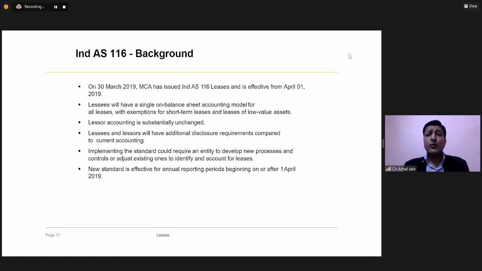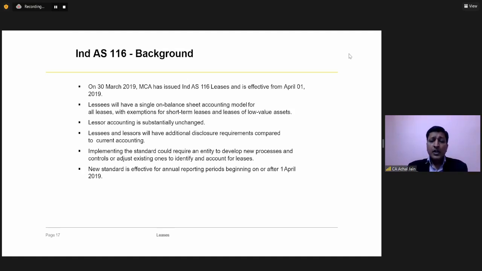So we were required to get into the substance of that arrangement, and in case in substance it became a lease arrangement, then the accounting for those agreements was required to be done as if it was a lease as per the requirements of IND AS 17.